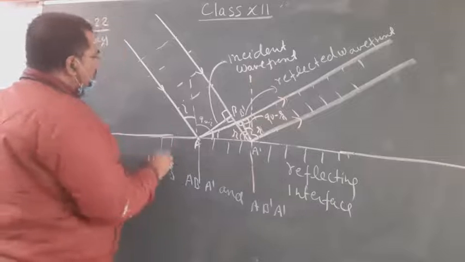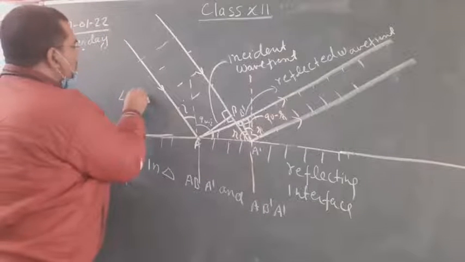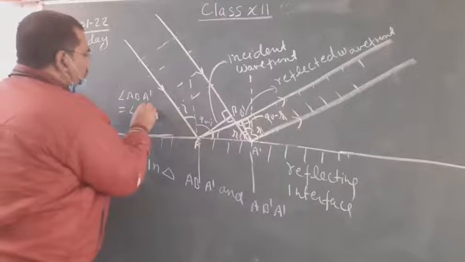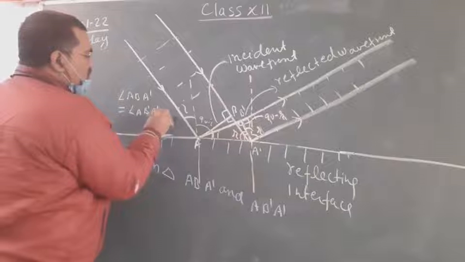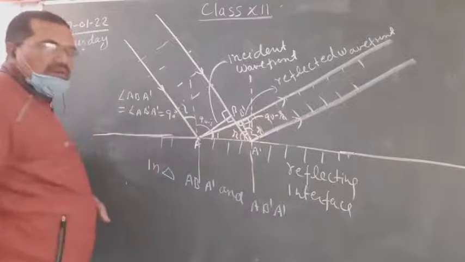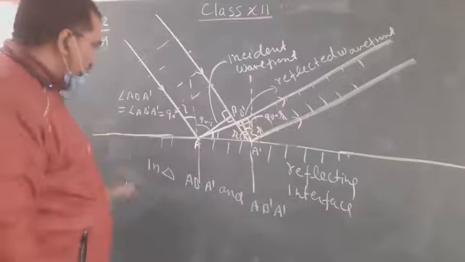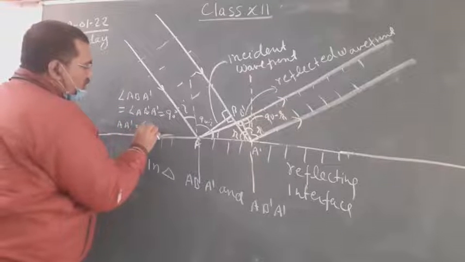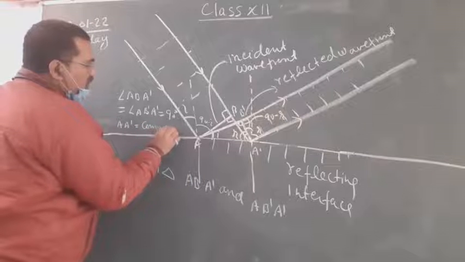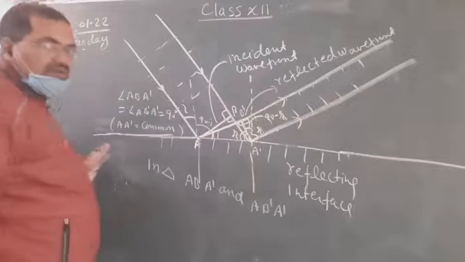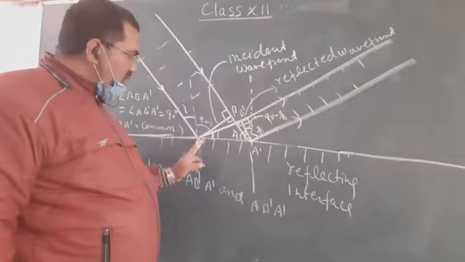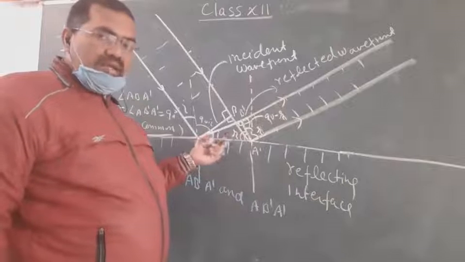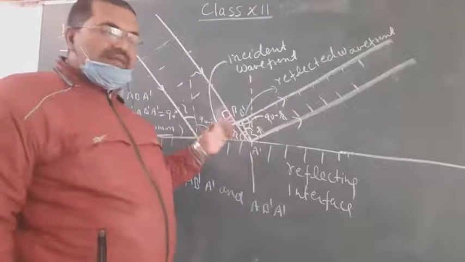That is, you can say here, angle A B A dash is equal to angle A B dash A dash, which is 90. And A A dash is common in both the triangles. So one side is equal, one angle is equal, 90 degrees.